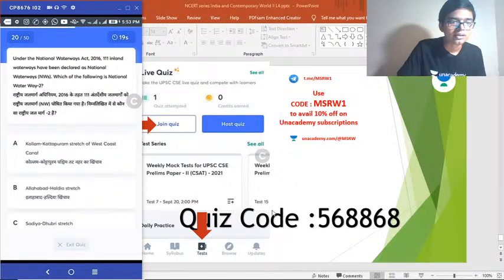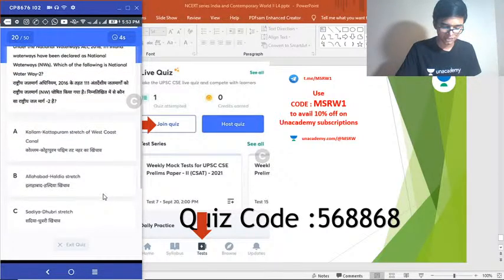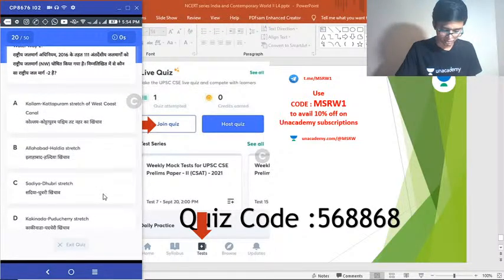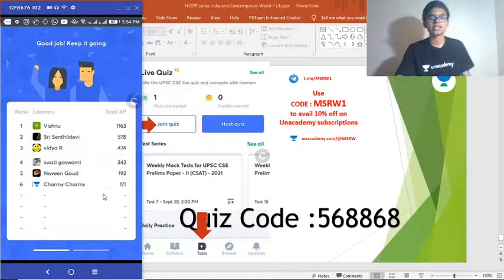Okay. Option A, Kollam-Kottapuram stretch of the Western Coast Canal. B, Allahabad-Haldia stretch. C, Sadia-Dubri stretch. And D, Kakinada-Puducherry stretch. Select the correct answer. National Waterway 2 is dash. Yeah, time is up. Option C is the correct answer. Dubri, okay.